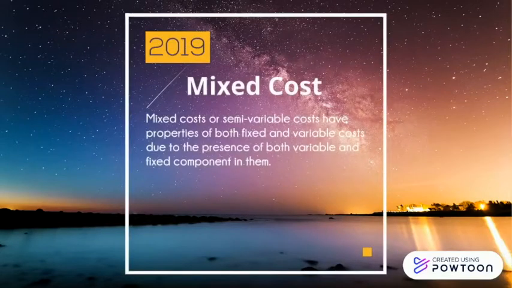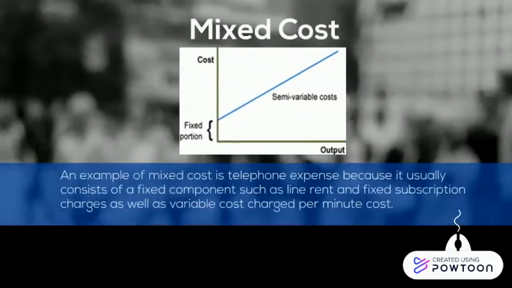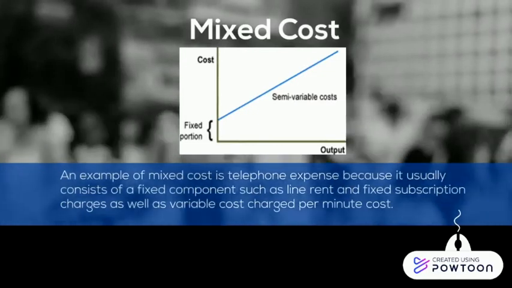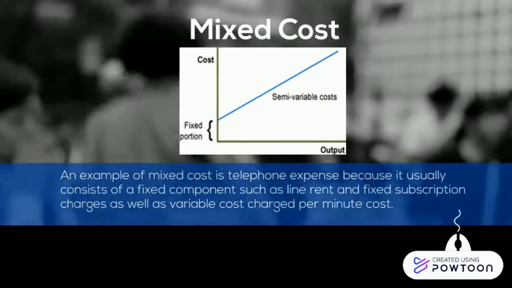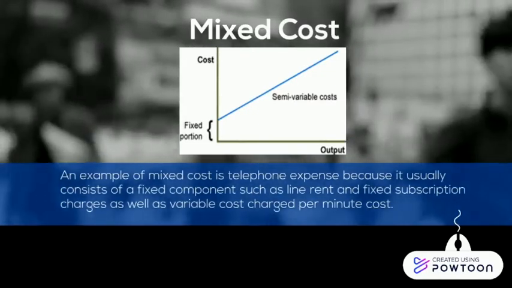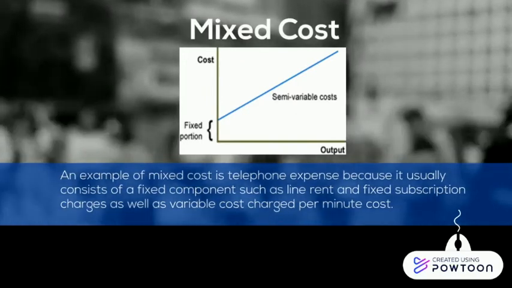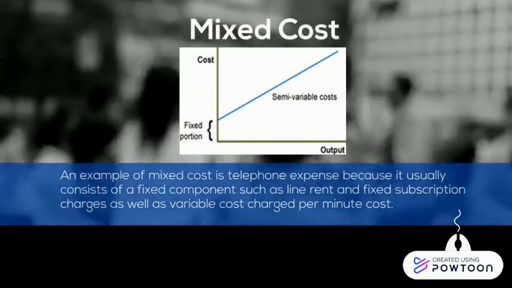The third one is mixed cost. Mixed costs or semi-variable costs have properties of both fixed and variable costs due to the presence of both variable and fixed components in them. An example of mixed cost is telephone expense, because it usually consists of a fixed component such as line rent and fixed subscription charge, as well as variable cost charged per minute.